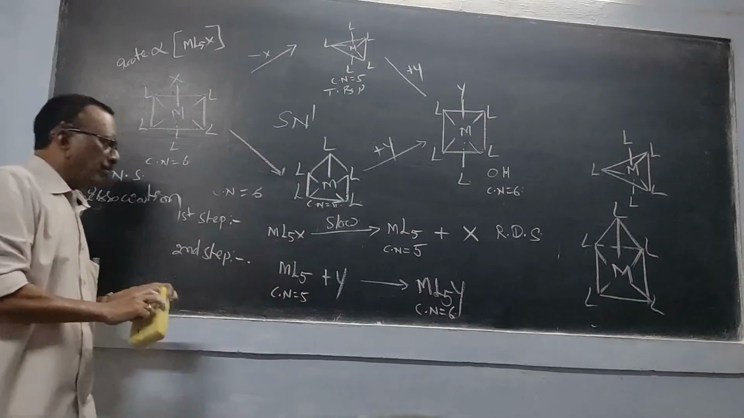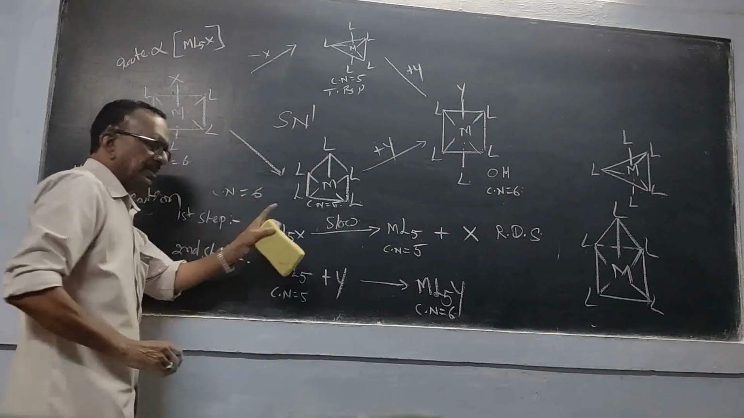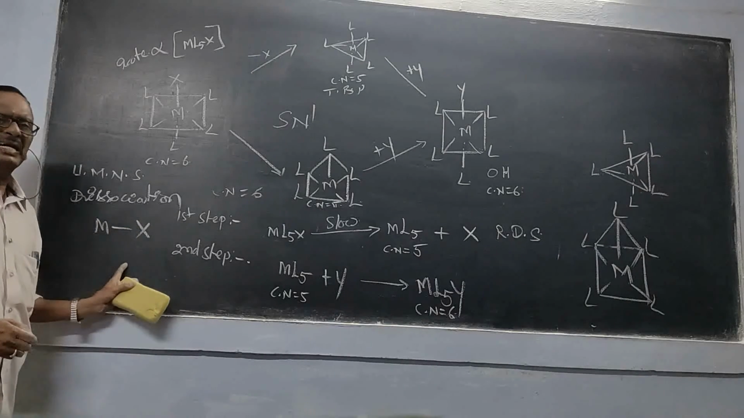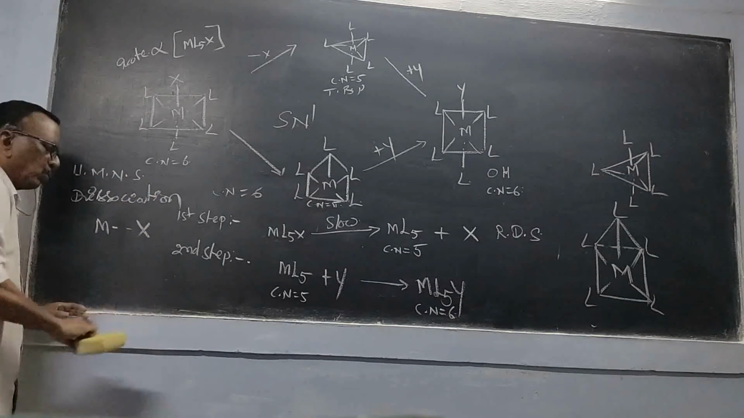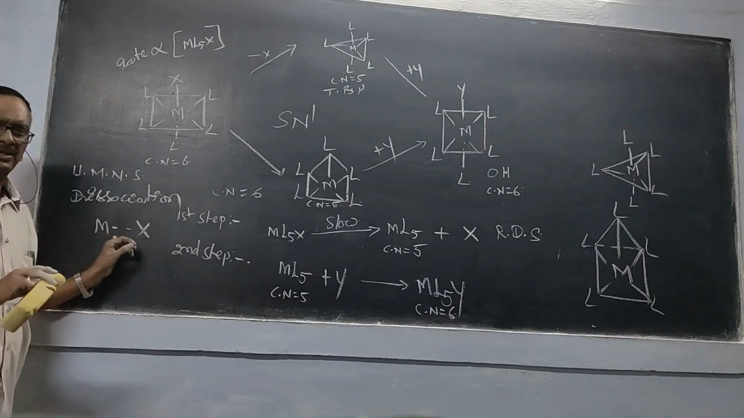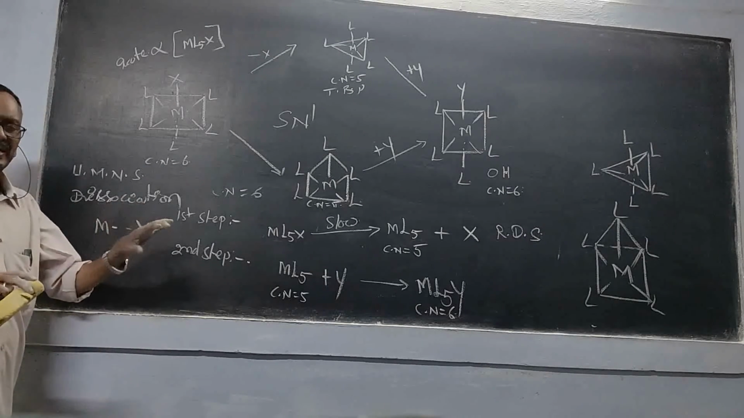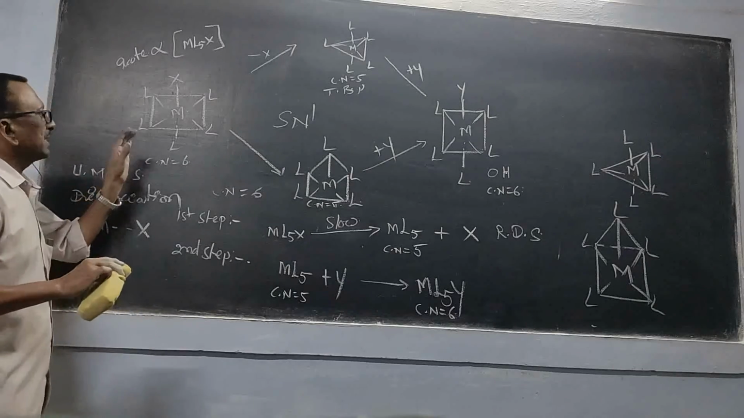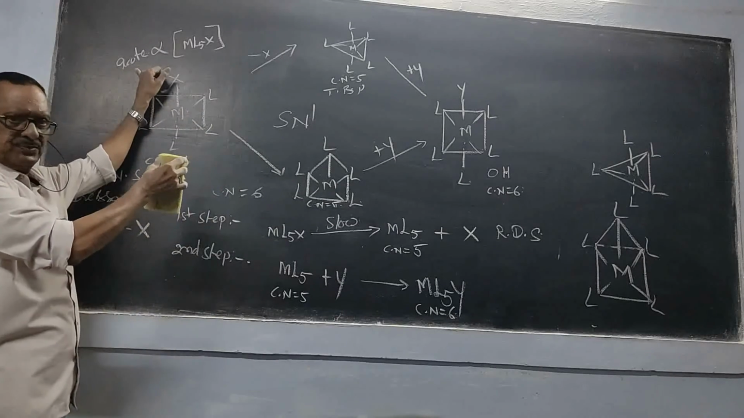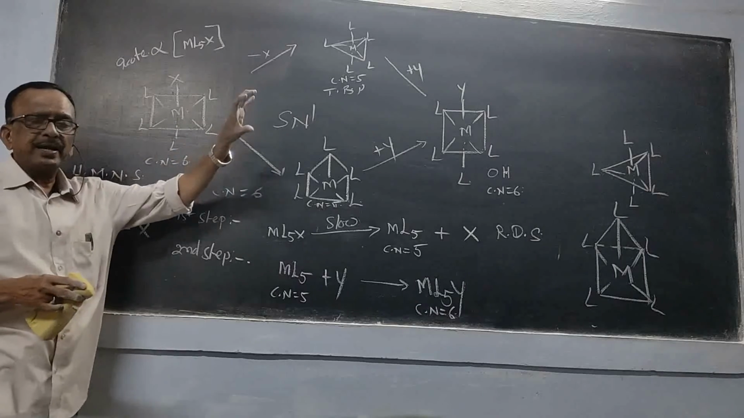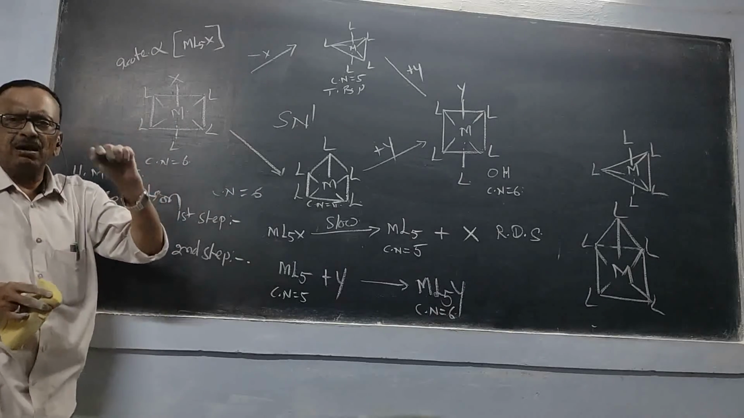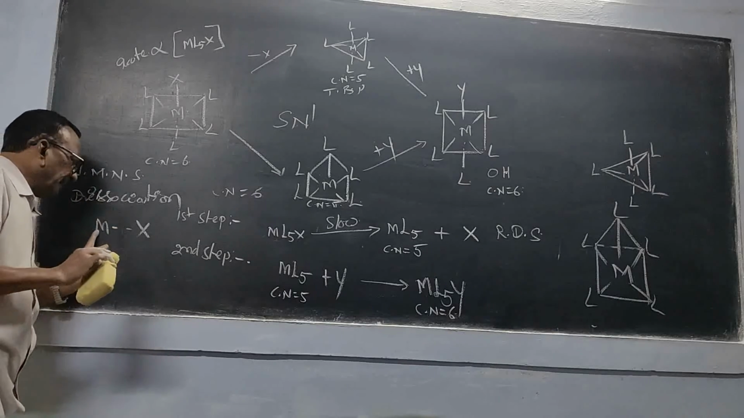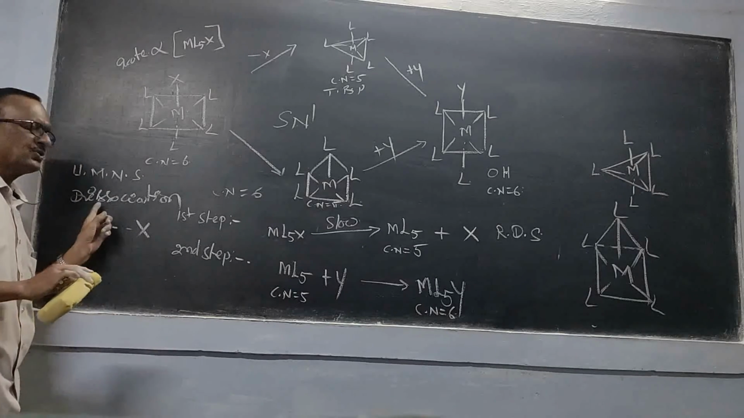Dissociation. Why? Because in the first step, the rate determining step, the bond between M and X must break. That is the key point, the deciding factor for the rate of the overall reaction. So the rate of the overall reaction depends mainly on the breaking off, or dissociation, of the MX bond. That's why it is called a break.